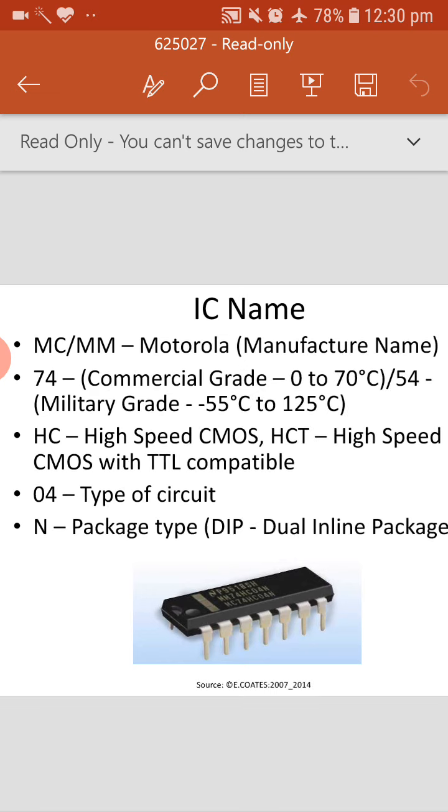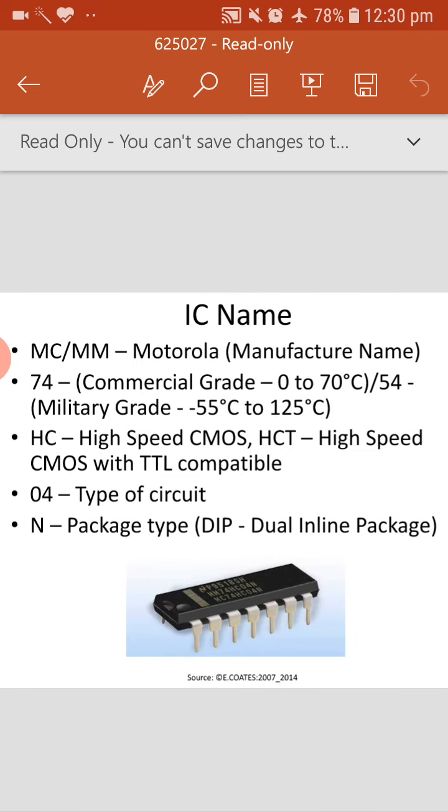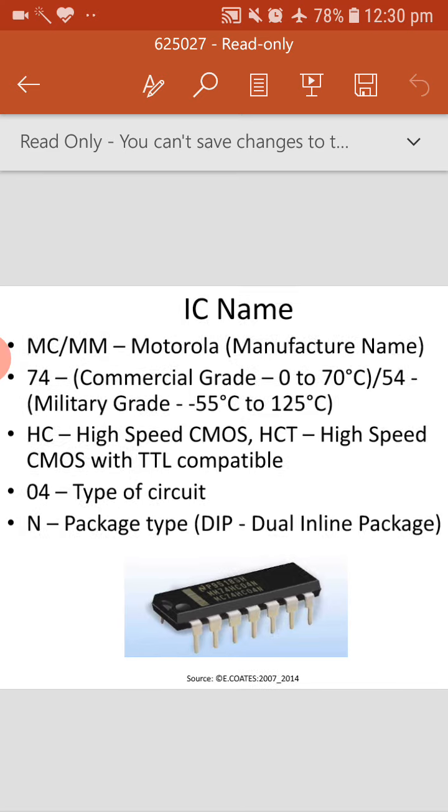Texas Instruments is one more company that manufactures ICs. Many different companies are there, and I am just giving one example here. And the next one, the 74.